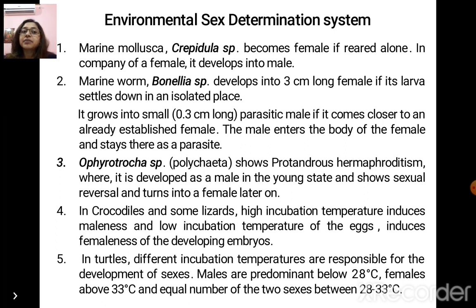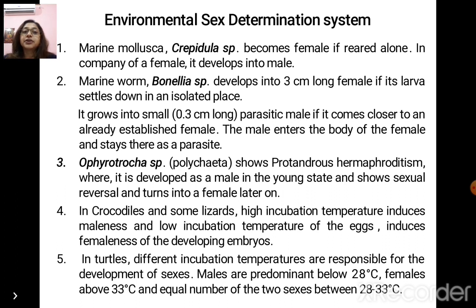First, the environmental sex determination system. For example, the marine mollusca Crepidula becomes female if it is reared alone. In company of a female, the developing embryo becomes a male.